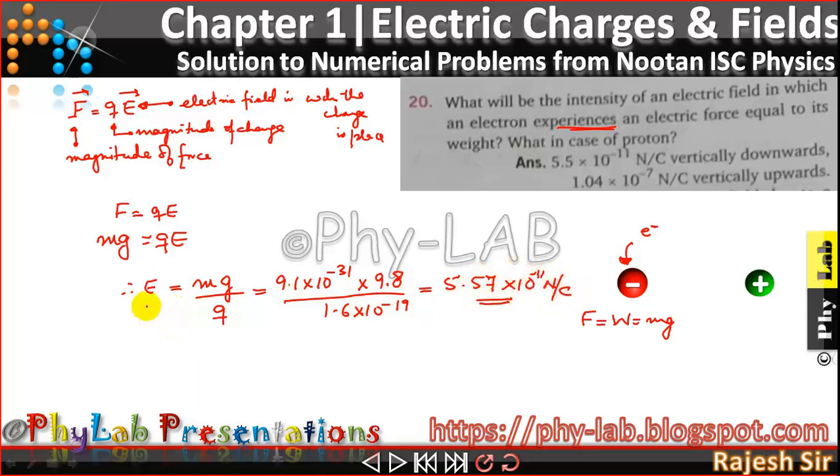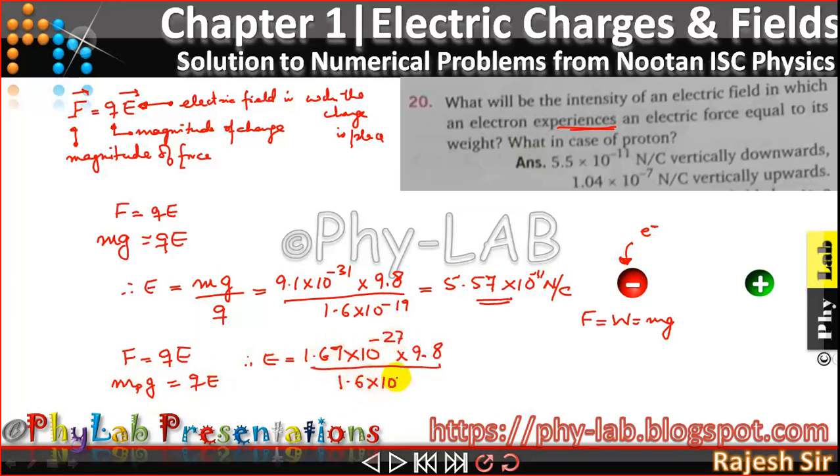Now for protons, the formula still remains the same, F is equal to QE, but here I am going to put the mass of the proton. So the mass of the proton into g is equal to Q times E, or therefore E is equal to the mass of the proton, which is 1.67 into 10 raised to the power of minus 27, upon the charge, which is 1.6 into 10 raised to the power of minus 19.